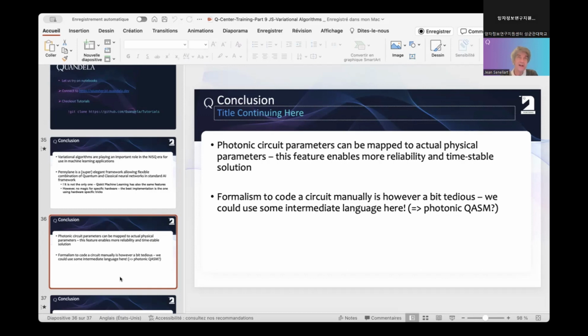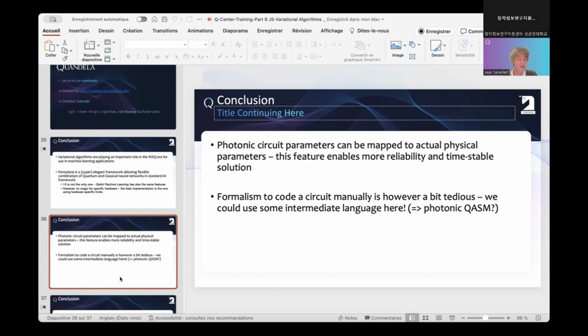This has been defined for gate-based language, and this is an initiative that IBM started. Now it's being followed by most of the community. There is no such thing for photonic today. So today, there is no real intermediate language that we could use to program a photonic chip. One of the reasons is that the number of players behind is very small.